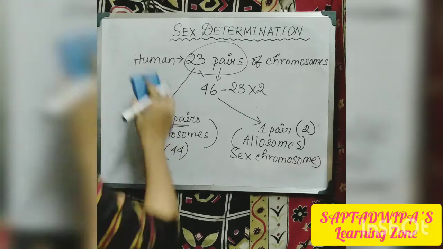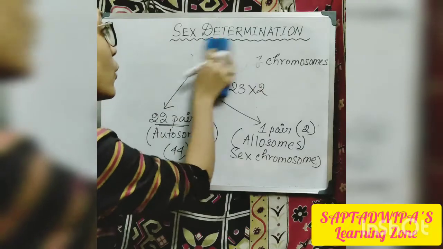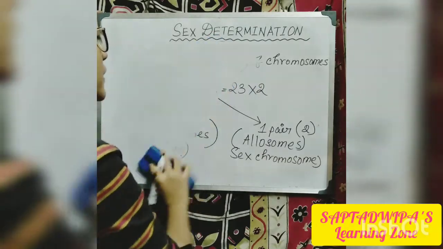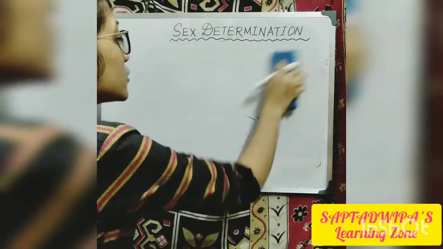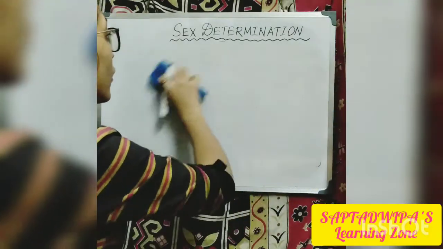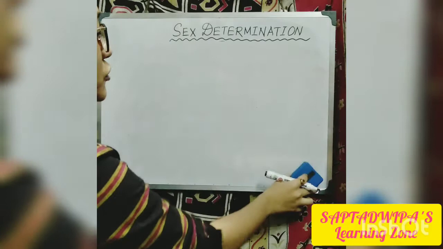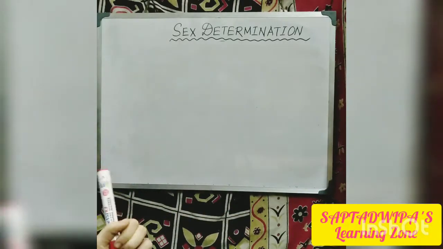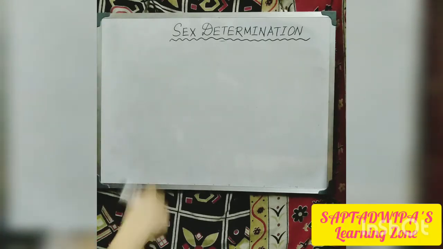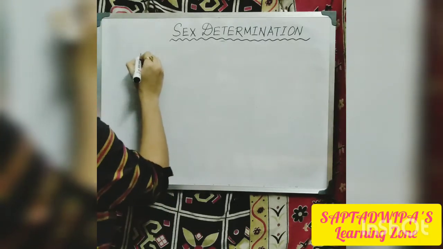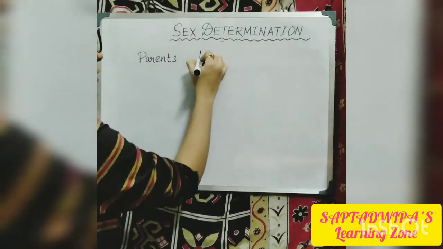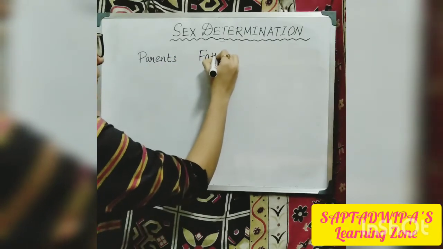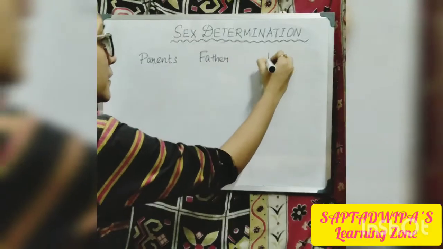Now let's move on to how it is determined whether the baby will be a boy or a girl. We'll do that in the form of a flow chart, which will be easier. First let's take the parents. So the parents are the father and mother.